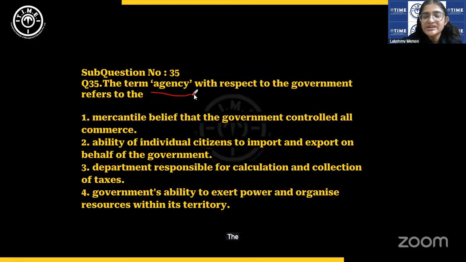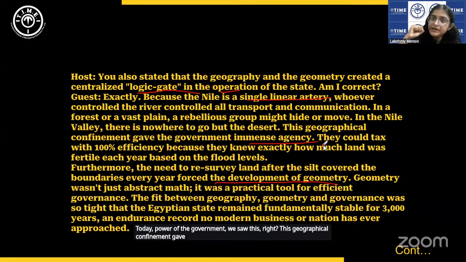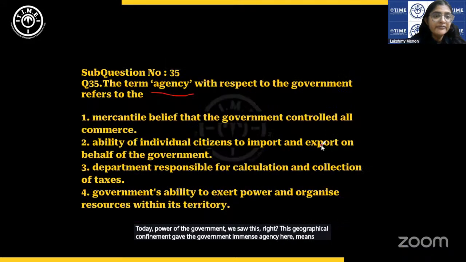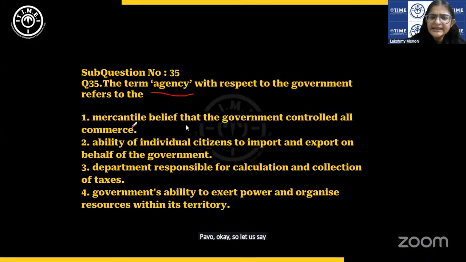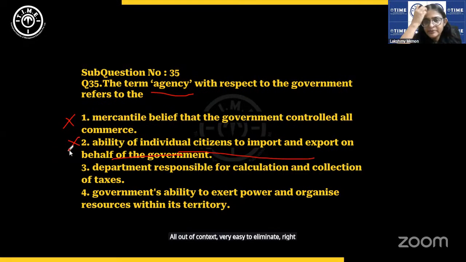The term agency, a contextual vocabulary question with respect to the government, refers to the power of the government. We saw this, right? This geographical confinement gave the government immense agency. Here it means power. Let us see the options. Mercantile belief that the government controlled all commerce. Where is the mercantile belief coming in? Ability of individual citizens to import and export. All out of context, very easy to eliminate, right? Department responsible for calculation and collection of taxes.